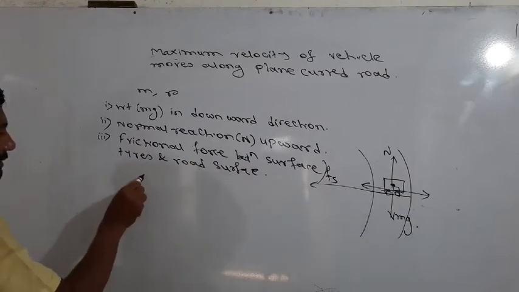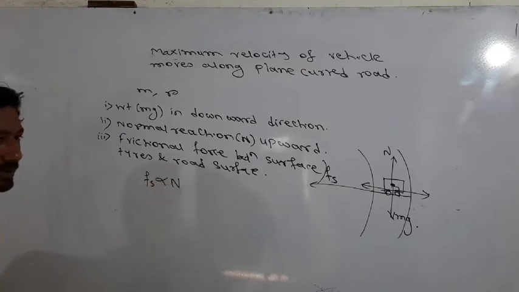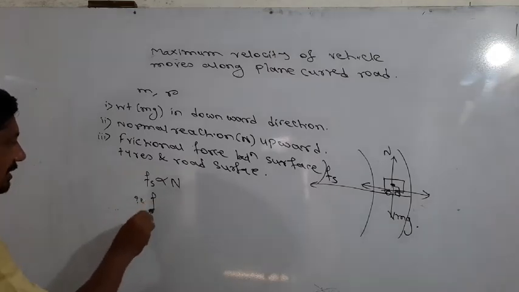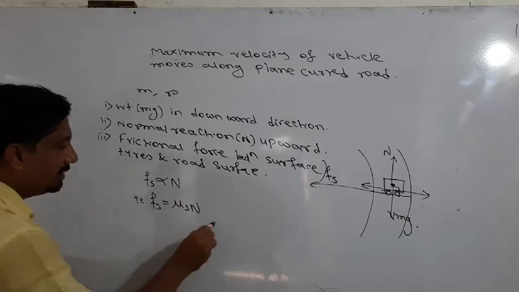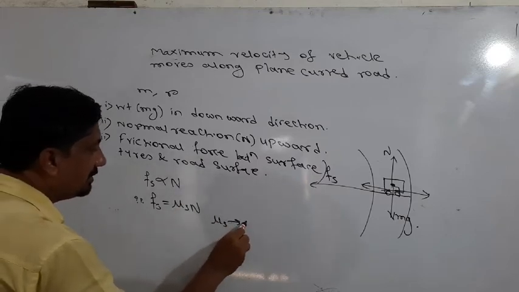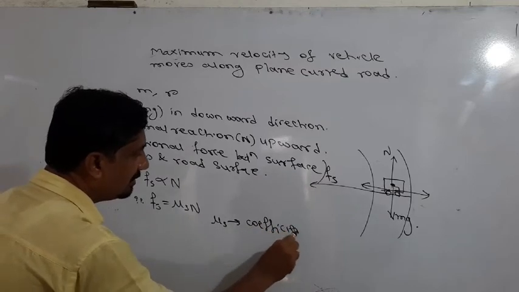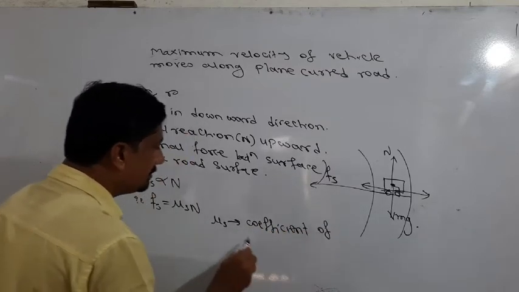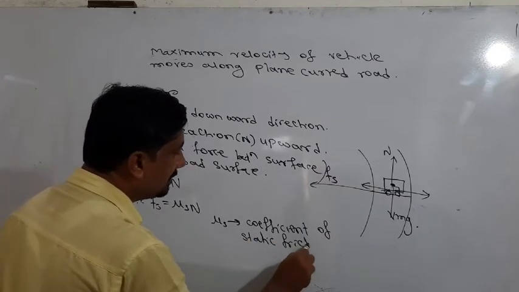We know that static frictional force is directly proportional to the normal reaction. This is the theory already discussed in 11th standard, that is f s is equal to mu s N, where mu s is the constant. This is called the coefficient of static friction.